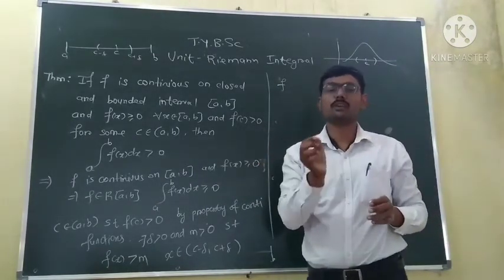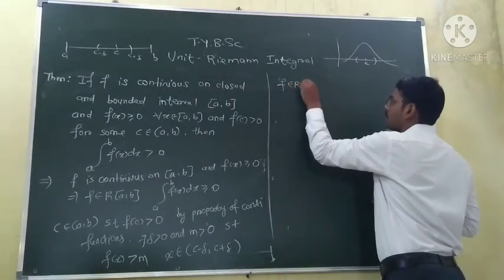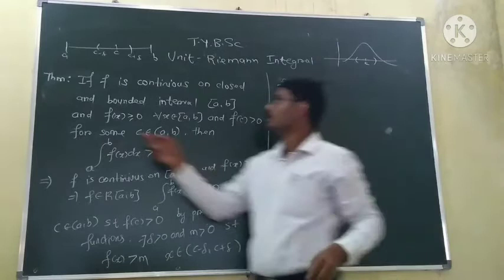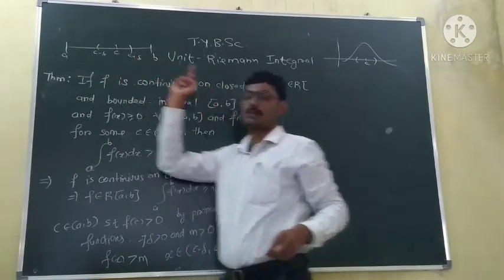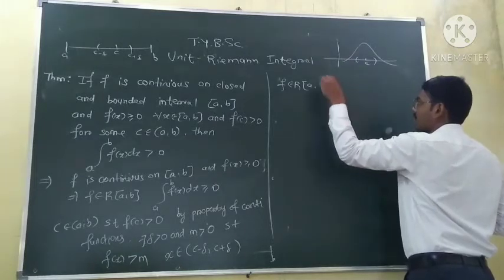So the function is Riemann integrable over each subinterval. So the function is Riemann integrable over the interval a to c minus delta.